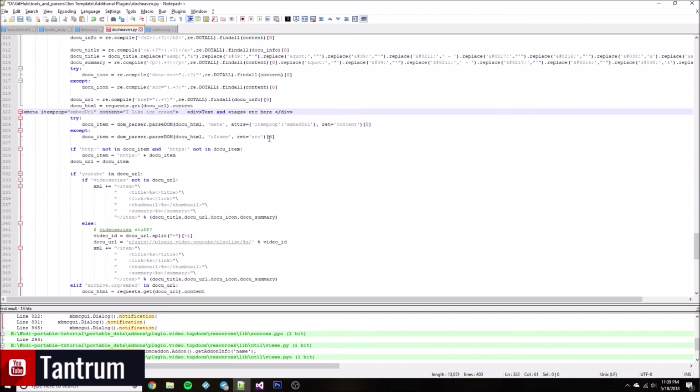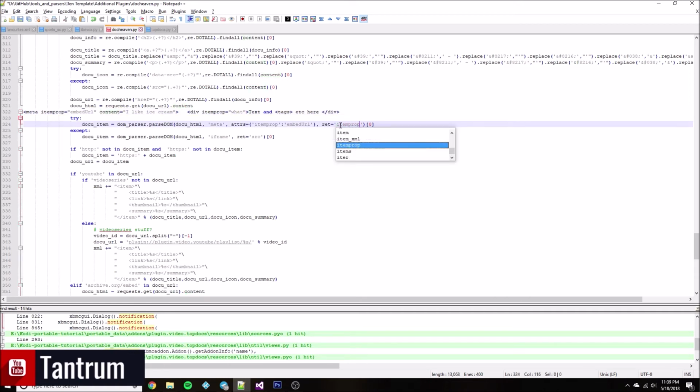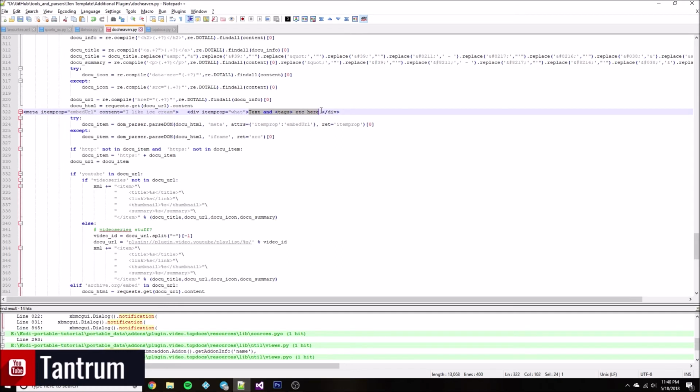So for example, in the div, if I add item prop equals what, and I set this ret to item prop, and this is a div, then it's going to return not this, but it's going to return this, because it's looking inside that for the return.